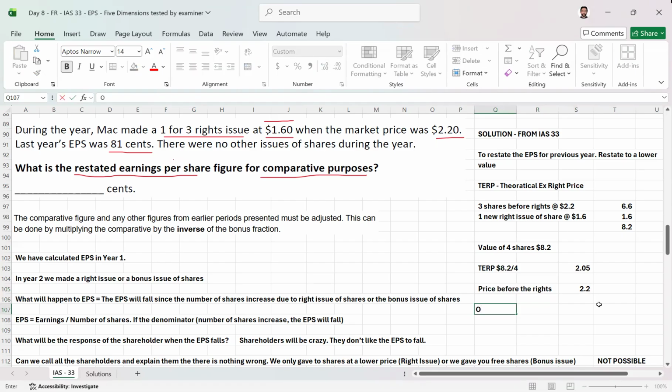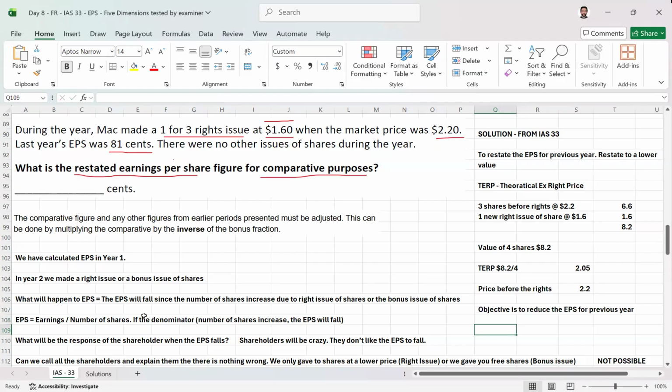The objective is to reduce the EPS for the previous year. We have had this long discussion about why that is. The EPS has gone down and the shareholders are upset, so the solution is that we simply restate the EPS for the previous year.